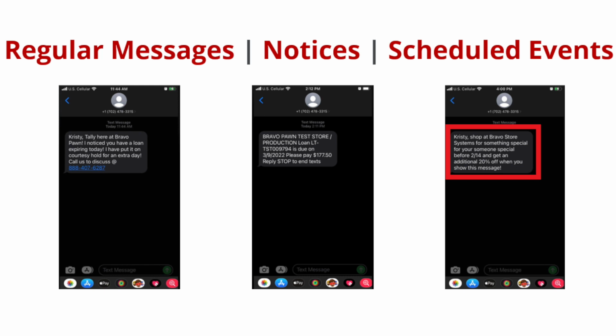We've included a text message consent form in the Bravo Solution Center for your convenience. Now that we're speaking the same language, let's jump into Bravo and configure your store, workstations, and employees.